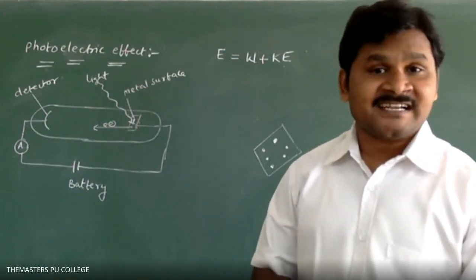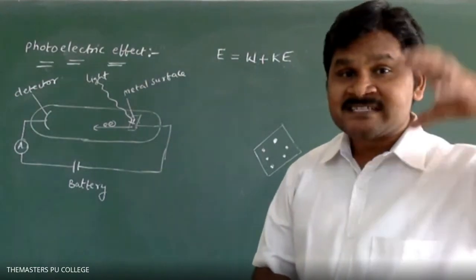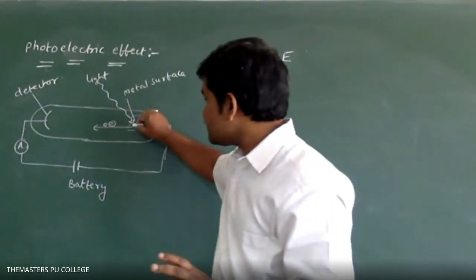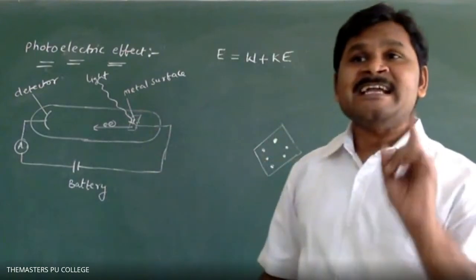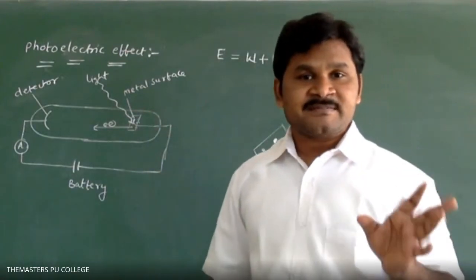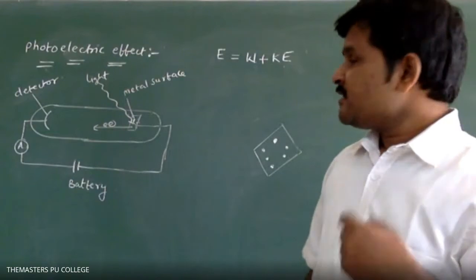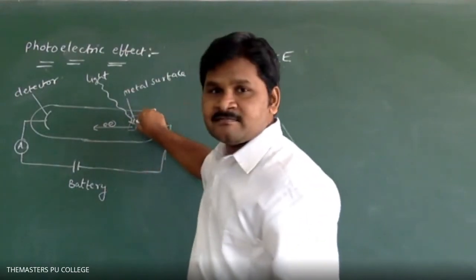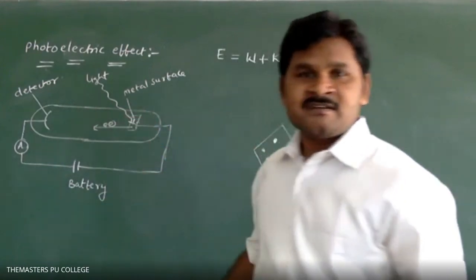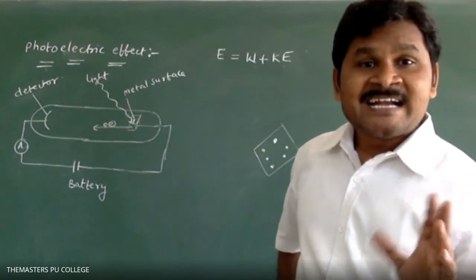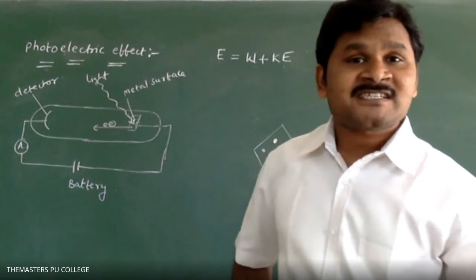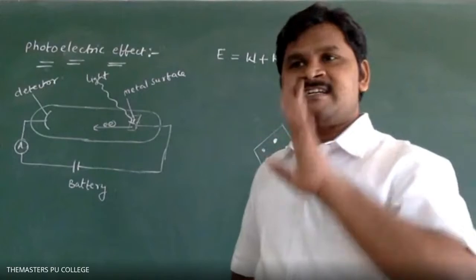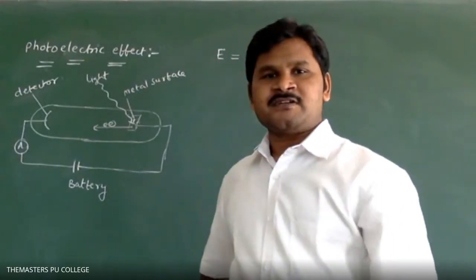Intensity of incident light. It depends on intensity. How many electrons are ejected? That depends on intensity. Suppose electrons are ejected from this metal surface, we will get kinetic energy. Kinetic energy of the electron depends on what? Kinetic energy of the electron depends on frequency of incident light. These two points are very, very important.